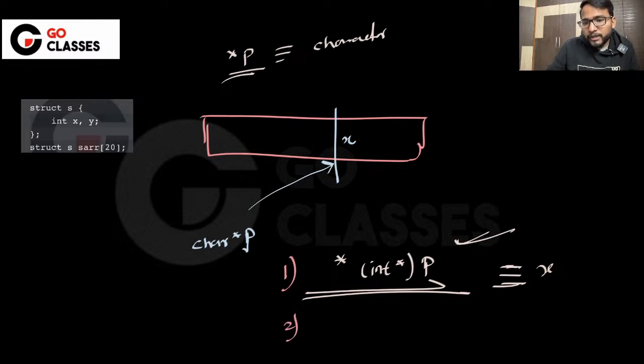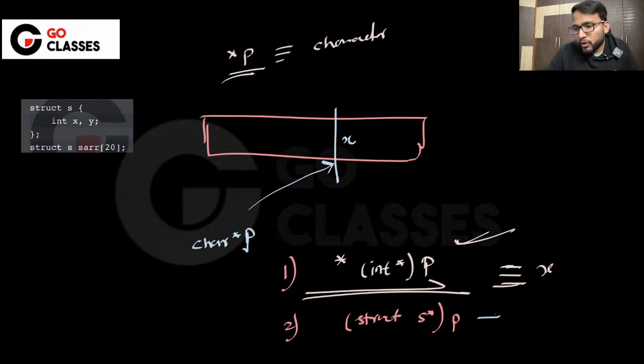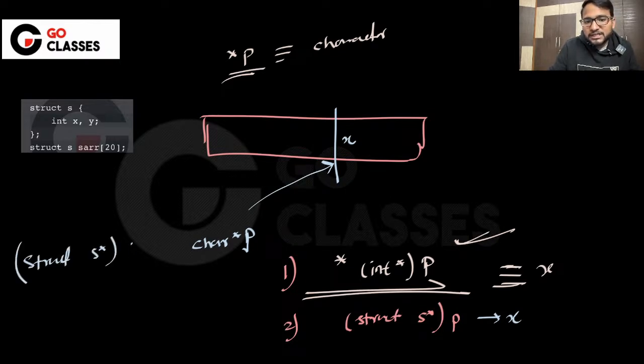The second option could be this: p is a character type pointer. You convert that to a struct type pointer, which means you just say this is struct s star. Now it is a struct type pointer. Now there are obviously a couple of options. Let's suppose we have struct s star p. Since it's a struct type pointer, you can dereference it using star, and then this is just one struct, so you can use dot x.